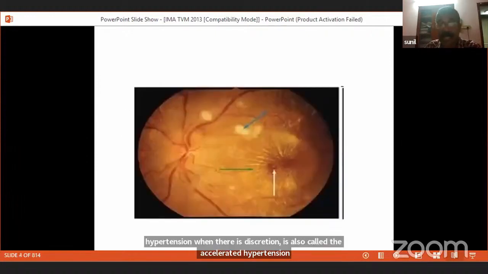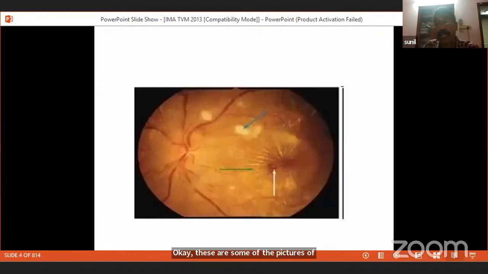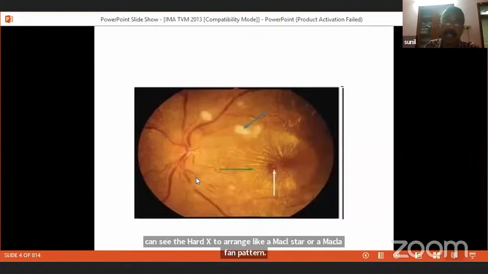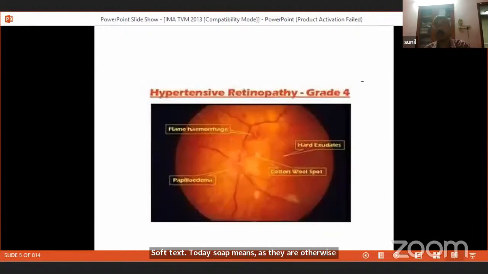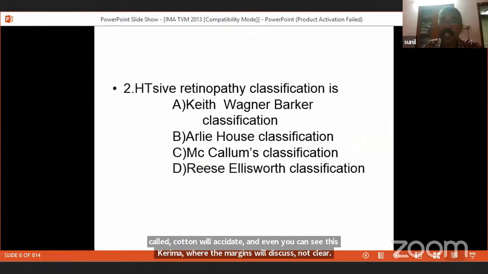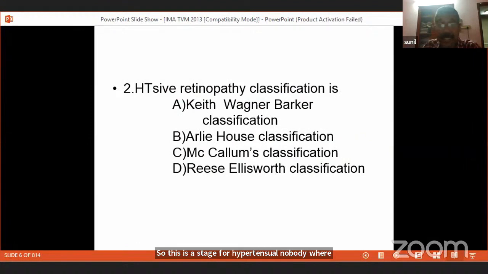These are some of the pictures. You can see the macula, and the hard exudates arranged like a macular star or macular fan pattern. Soft exudates are otherwise called cotton wool exudates. You can also see disc edema, where the margins of the disc are not clear. So there is disc edema in stage 4 hypertensive retinopathy.